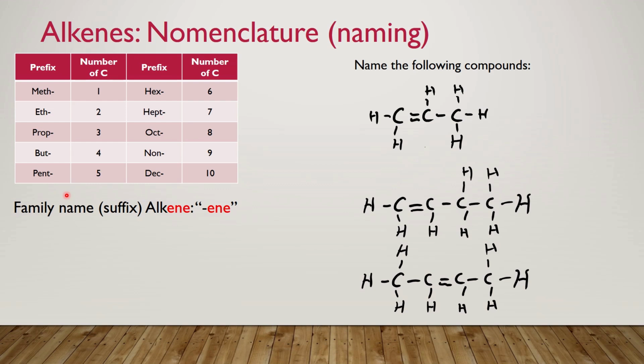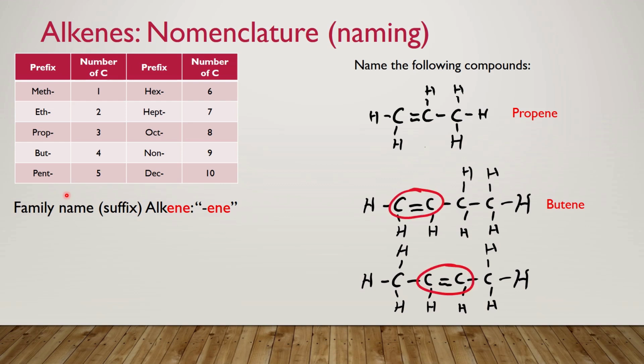So the first compound that we have on the right is called propene, because we have prop, 3 carbons in the structure, and we have a double bond in the structure as well, so it will be the ene family. The second molecule has 4 carbons in the structure, so it is called but, with also a double bond in the structure, so it is butene.